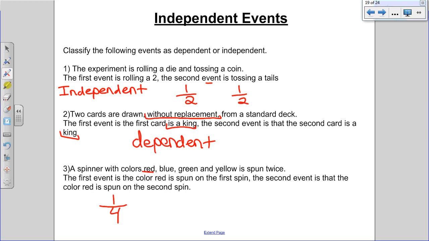The second time I spin it, how many reds are there that I can get? Still 1. How many other colors are there total? Still 4. It doesn't make a difference. I got a red the first time, that's just a coincidence. That event happened, it's now in the past. We're spinning all over again. It's another random selection on the spinner. They don't affect each other. These things are independent.